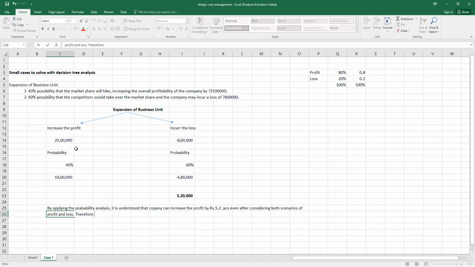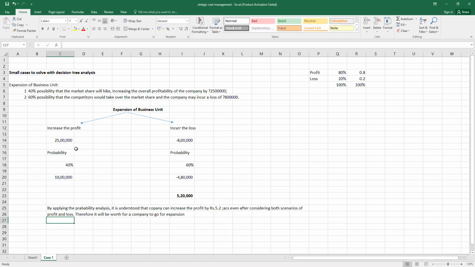Therefore, it will be worth it for a company to go for expansion. So guys, this is how we need to solve the strategic cost management.